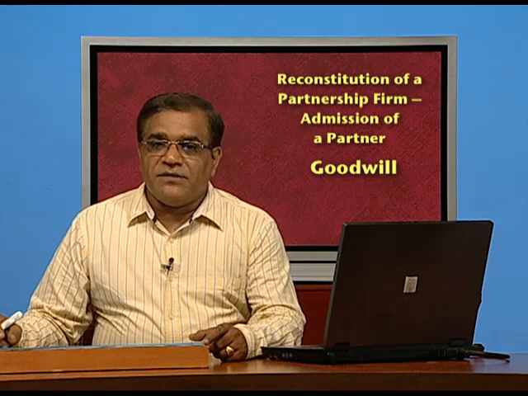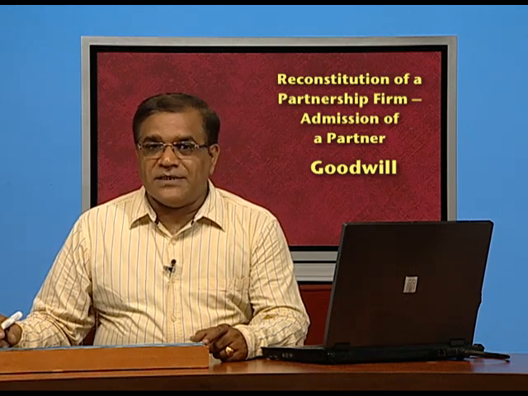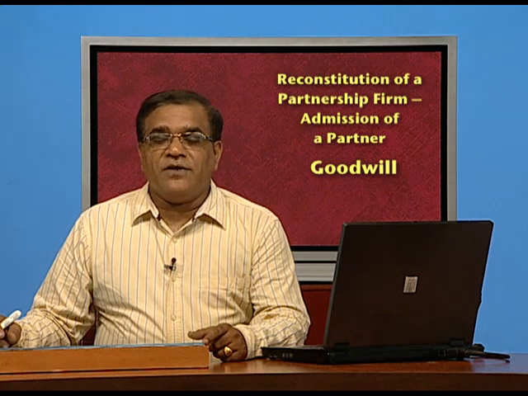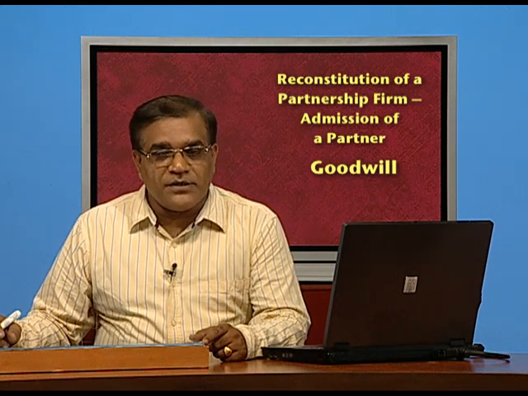When there is a change in profit sharing ratio, that is, if some partners get more and the others get less, now the person who is sacrificing must be compensated for the value of that goodwill which was earned when he was getting more. So we have to value the goodwill and give his due share, that is the sacrificing share, to that partner who has sacrificed it. And who will give that share? Naturally the person who has gained it. So the gaining partner will be giving to the sacrificing partner his share of sacrifice in the value of goodwill.